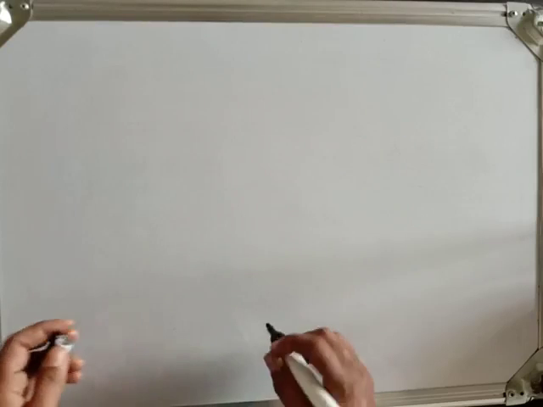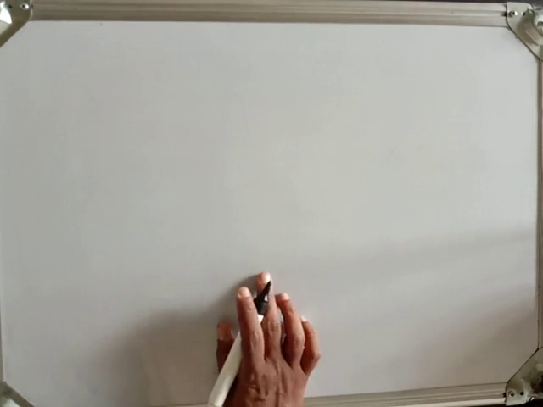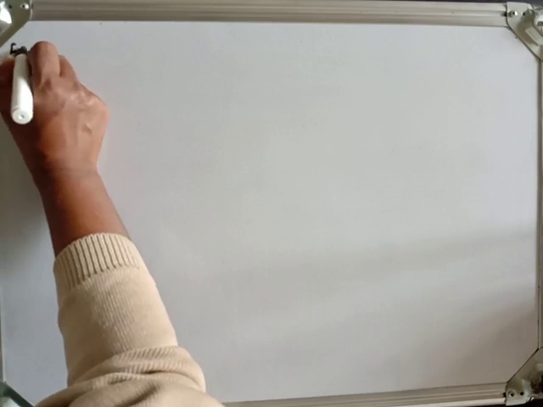Hello students, in the previous part we have been seeing the definitions of permutation and combination. Now in this video let us see some more examples on the same permutation and combination. Also we will see later on permutation with repetition and combination with repetition. So before that let us see a few examples.